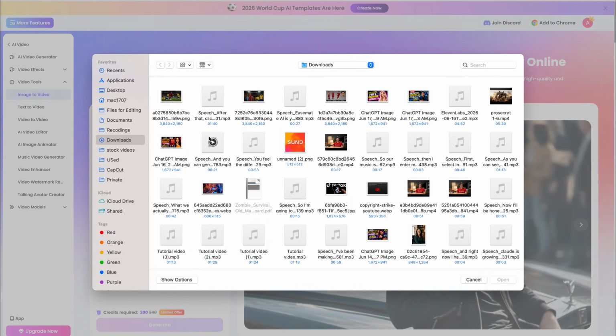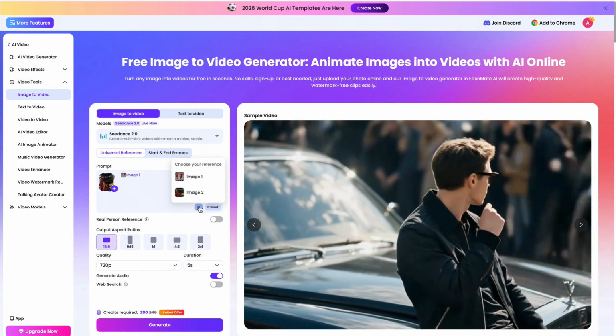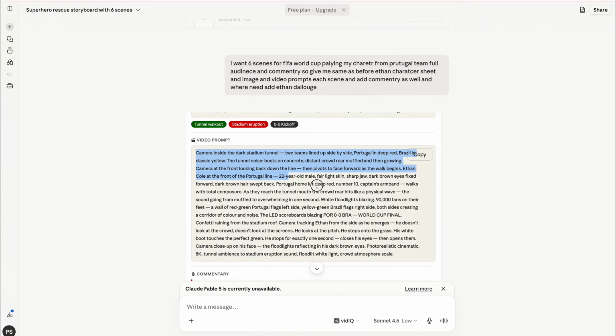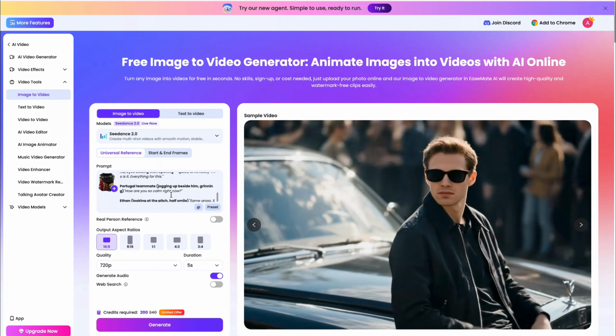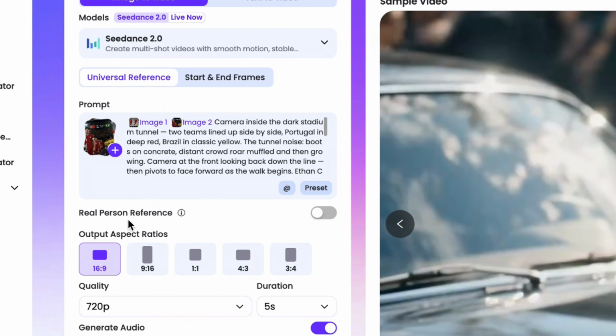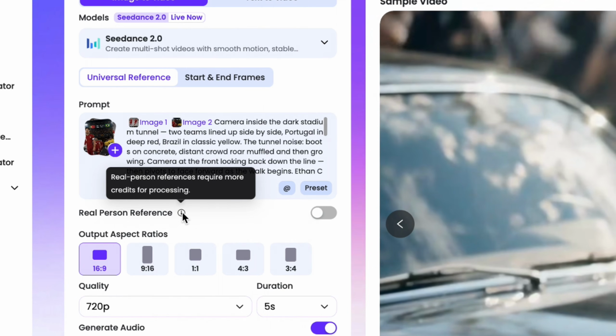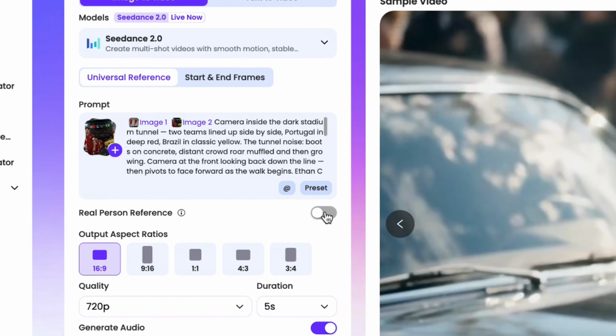First, upload the character sheet and the first scene image, then add them into the prompt section as references. After that, paste your video prompt, including commentary and character dialogues. Now pay attention here. If your video includes a real person reference, enable this option so your video can generate without restrictions. This feature is available in Easemate AI and gives you more flexibility during generation.